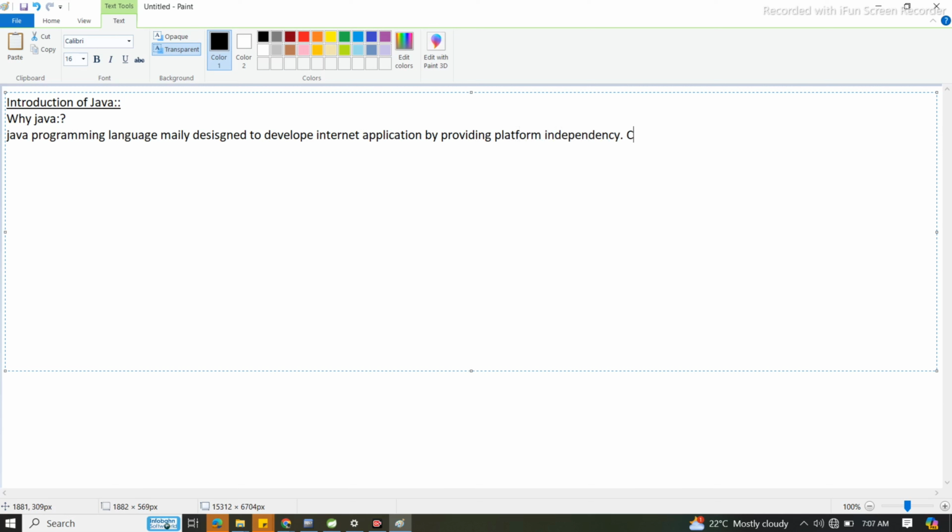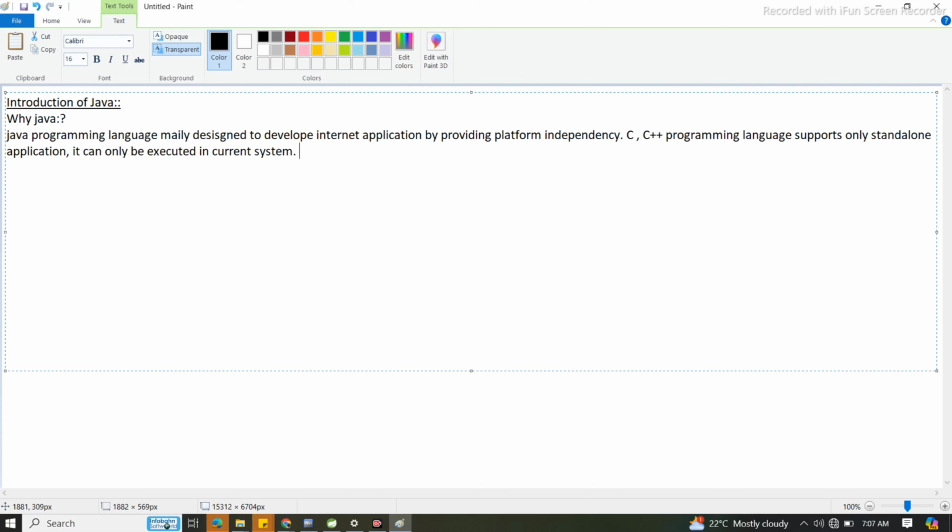C and C++ programming languages support only standalone applications. They can only be used and executed in the current system.